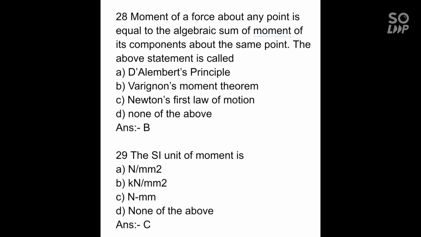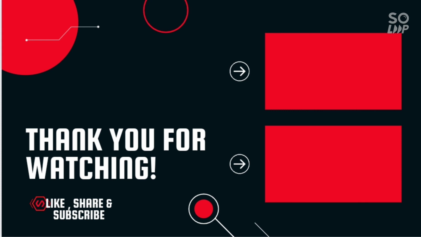29. The SI unit of moment is A. Newton per meter square, B. Kilonewton per meter square, C. Newton meter, or D. None of above. And the correct option is C. Newton meter.